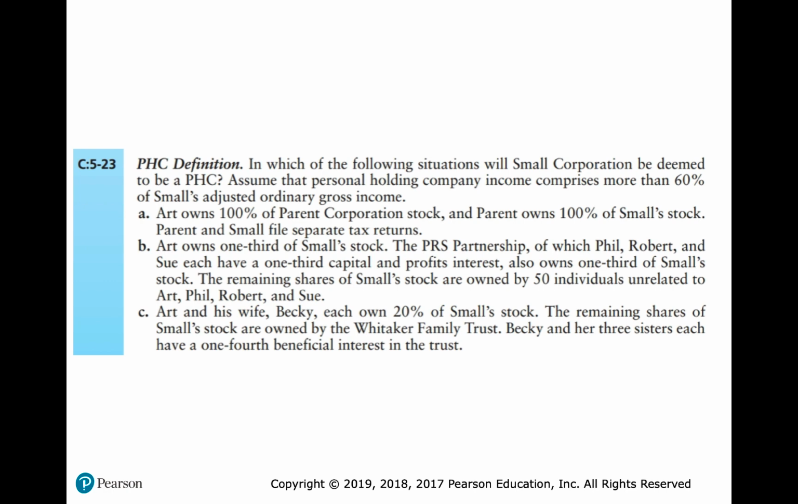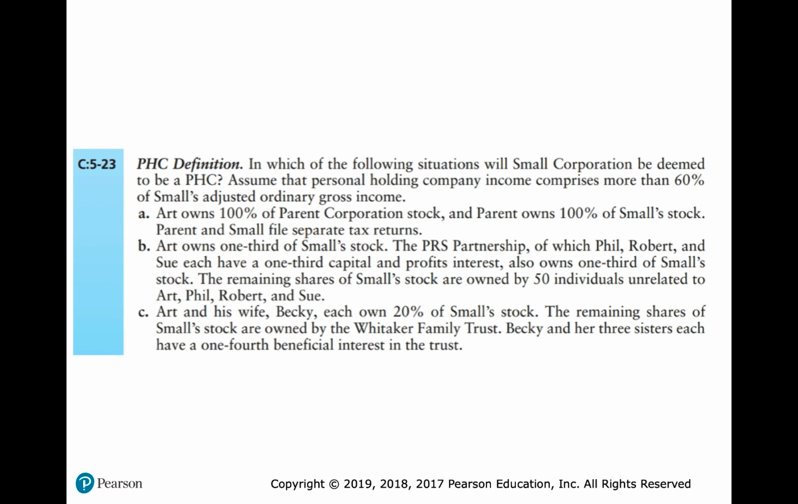But we know that Art owns 1/3 and PRS owns another third. But Phil, Robert, and Sue are each going to be attributed the shares of small stock that PRS owns because they are related to PRS partnership, which is related to small stock. So together, Art, Phil, Robert, and Sue own 2/3 of small stock. So that is greater than 50% in value of the stock owned. So yes, this is a personal holding company.